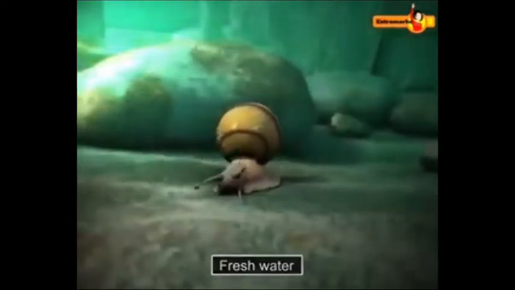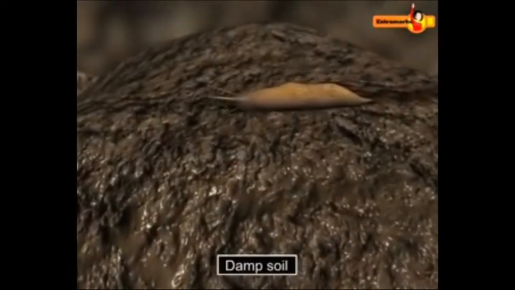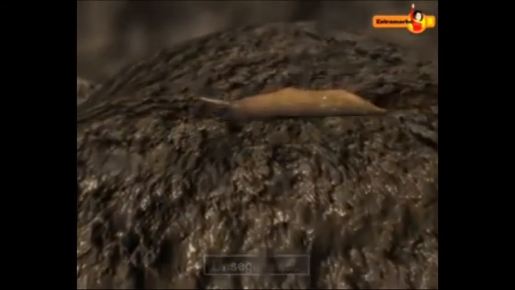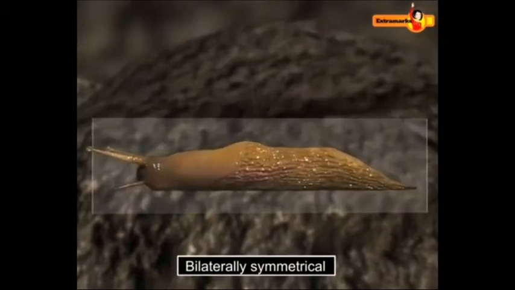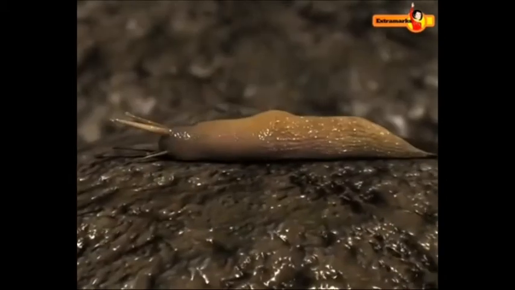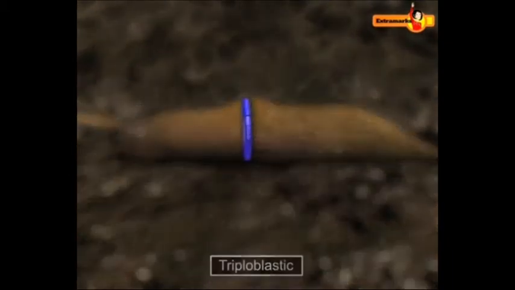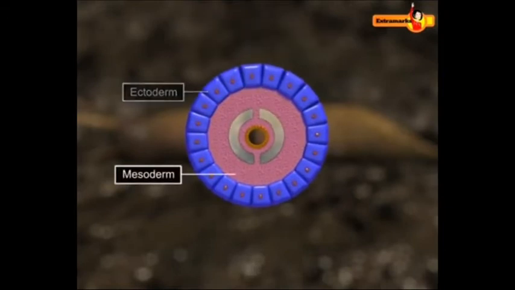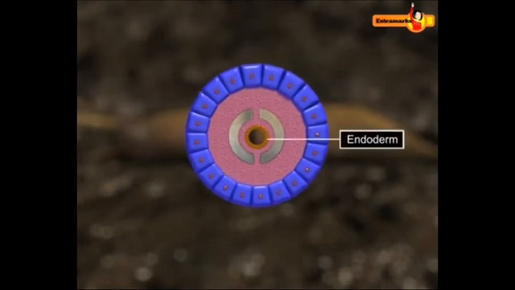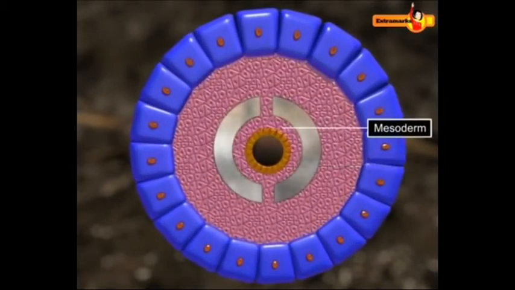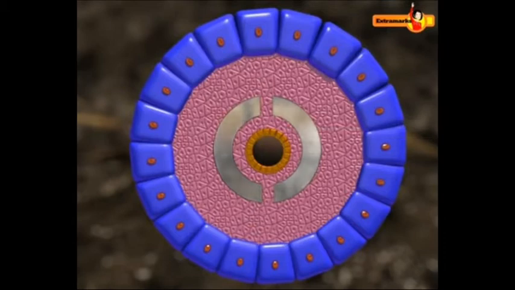The shell, as you can see, students, is very hard, made up of calcium. In damp soil you find them. The body is unsegmented, bilateral symmetry, triploblastic. Three body layers we find: ectoderm, endoderm and mesoderm. There is a presence of coelom. Hemocoel is present.